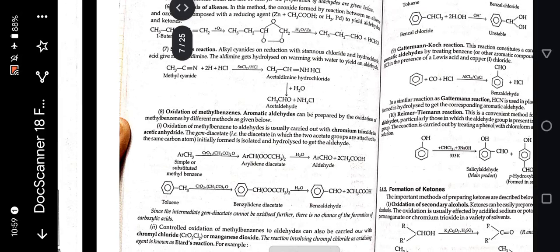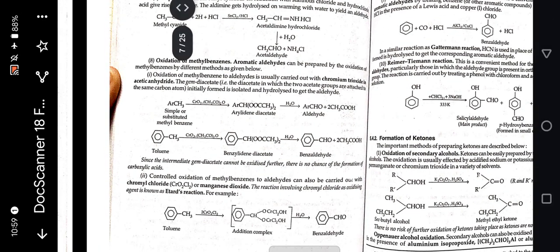Next is oxidation of methylbenzene. Aromatic aldehydes can be prepared by the oxidation of methylbenzenes by different methods, given below. First, the oxidation of methylbenzene to aldehyde is usually carried out with chromium trioxide in acetic anhydride.